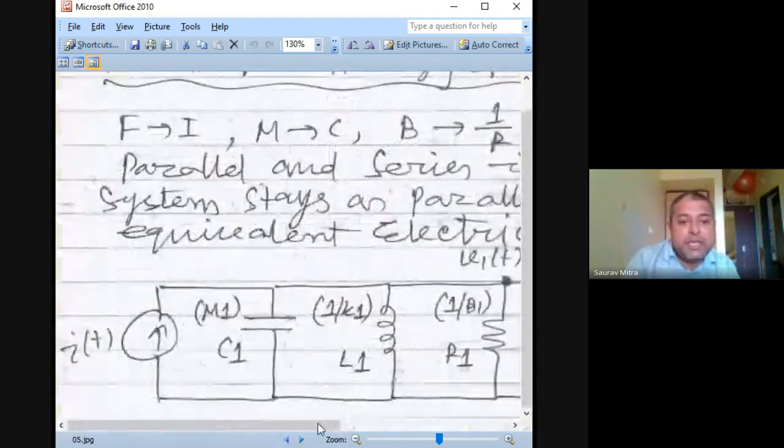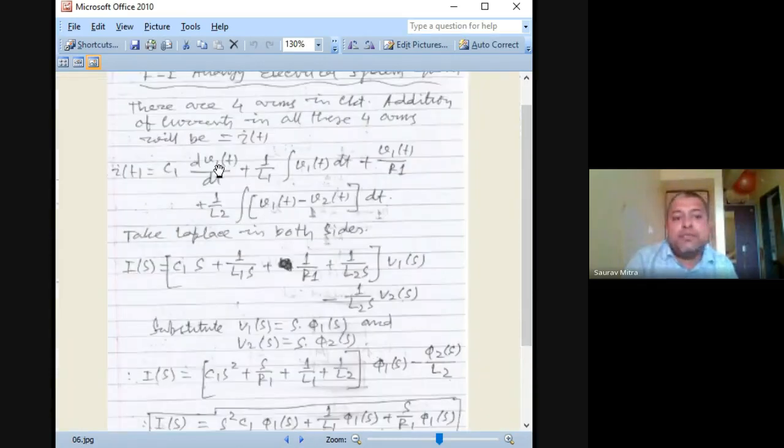So just go to the previous page, you are finding this one. So I(t) is coming. Now how much is the current through a capacitance? This is the formula. Generally we write capacitance voltage as 1 by C integration of i(t) dt. Same thing, you take differentiation on both sides, you will find that iC is equal to C dVC(t)/dt. The same thing I'm writing here, that is I(t) is equal to C dVC(t)/dt. This is the current flowing through the capacitor.